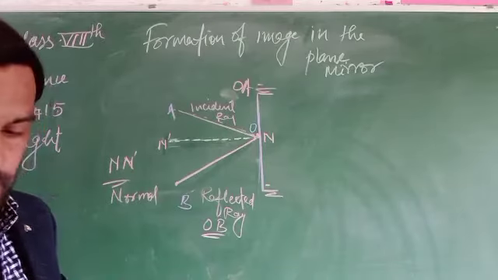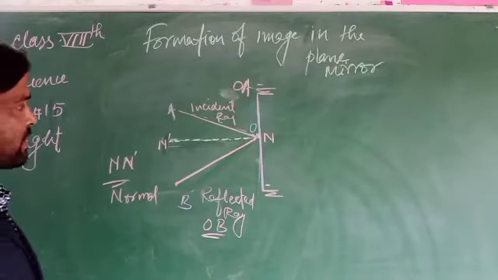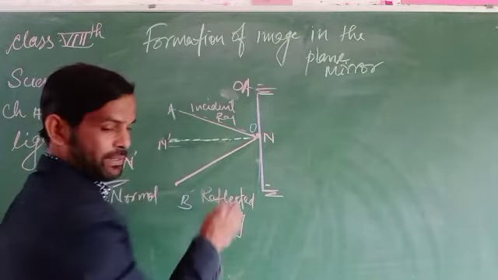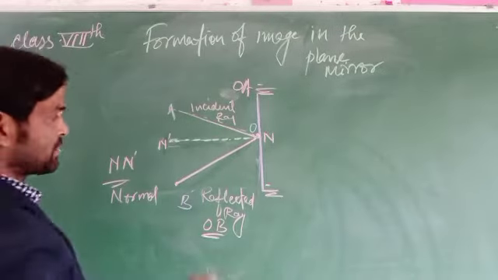How does the image get formed? This image gets formed because of these particular rays.